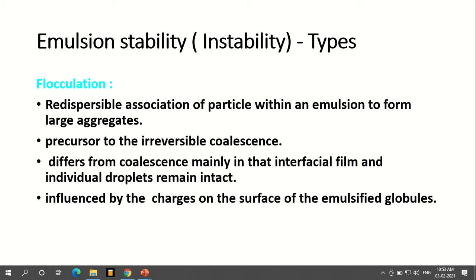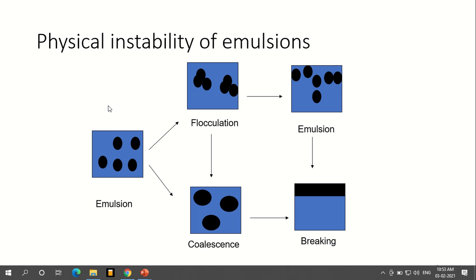This flocculation is slightly different from coalescence. The difference is in the way the coalescence takes place. In flocculation, the interfacial films and individual droplets remain intact. You can see in this diagram that two particles remain intact, but they do not coalesce. If you have added any interfacial material, it will surround the film of each individual droplet. When it is not there, it further leads to coalescence.